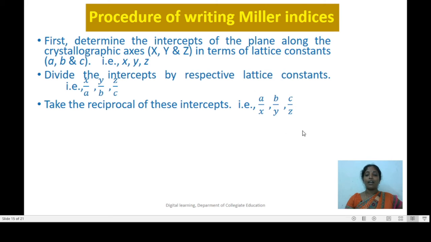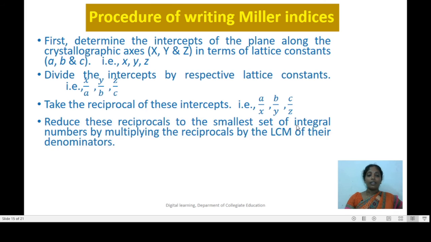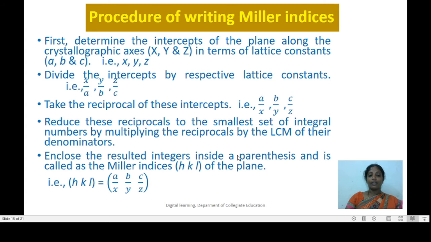If these reciprocals are integers, then they are nothing but the Miller indices of the plane. Suppose the reciprocals are fractions, we have to do one more step. We have to reduce the reciprocals into the smallest set of integral numbers by multiplying the reciprocals by the LCM of their denominators. Then we enclose the resulting integers inside a parenthesis and they are called the Miller indices of the plane.